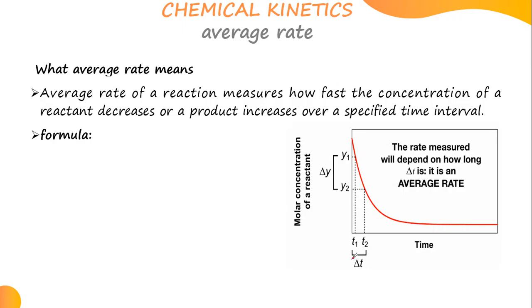So change in time, you can have at T1, the initial time, you get? And then from there, on this curve, you obtain to this y-axis, which is representing the what? The concentration. And then here at T2, that's your final time. You can come to your curve and come back to the y-axis to obtain your final concentration. And then the rate measured will depend on how long change in time is. Have you seen? The rate measured will depend on how long change in time is, the average rate.